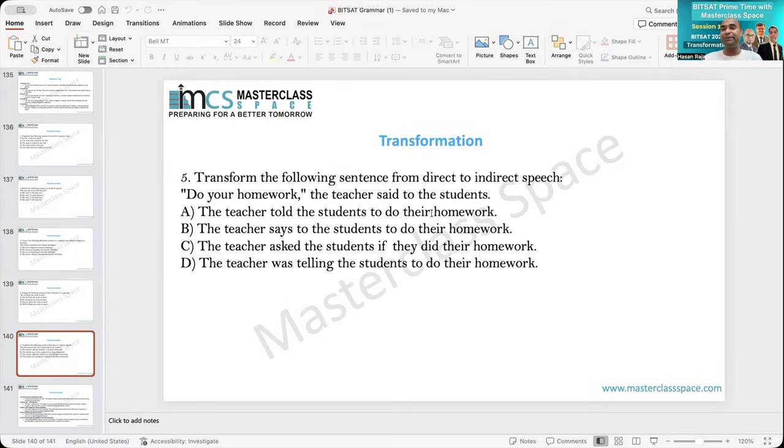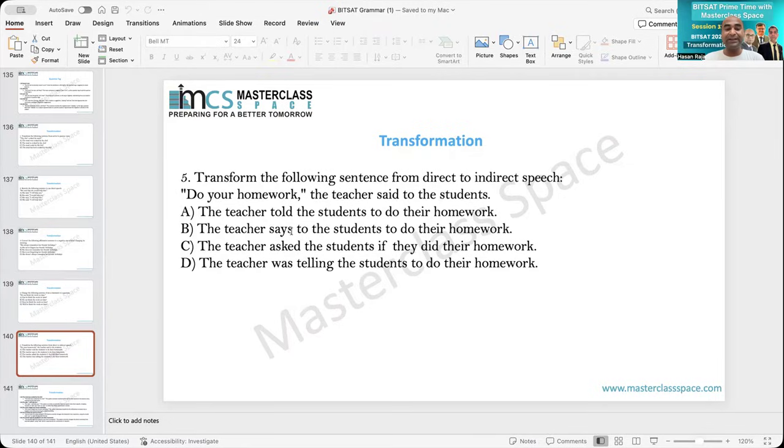All right. So now let's move to the final question. Direct indirect again. Do your homework, the teacher said to the student. Here, do your homework is an emphatic sentence, meaning an order sentence. So the teacher told. Because it is an order sentence, the teacher told the student.